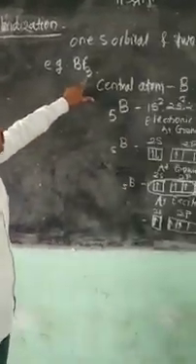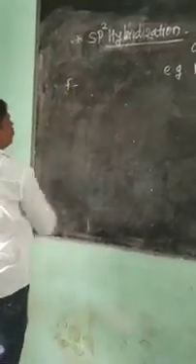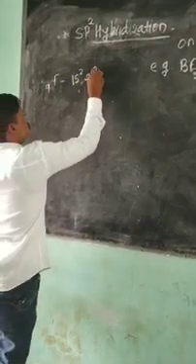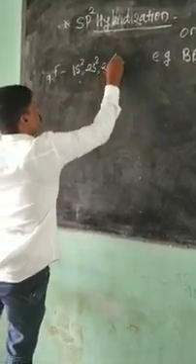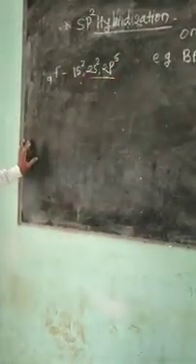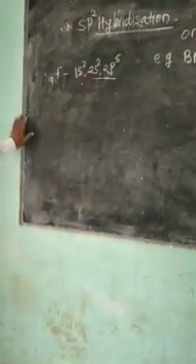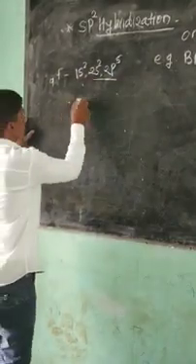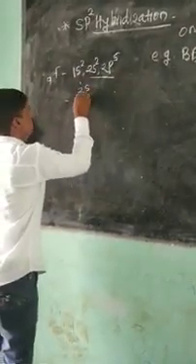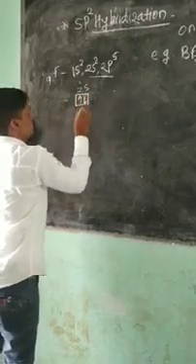So next atom in case of BF3 is the fluorine. Fluorine atomic number is 9. So electronic configuration of fluorine is 1s2, 2s2, 2p5. There are 7 electrons present in the valence shell of fluorine atom. So I just put the outer shell electronic configuration of fluorine.